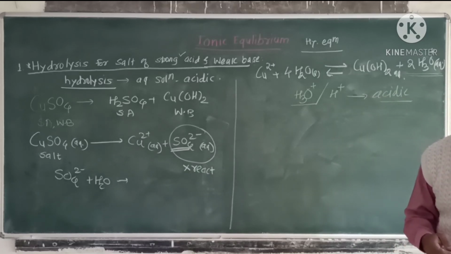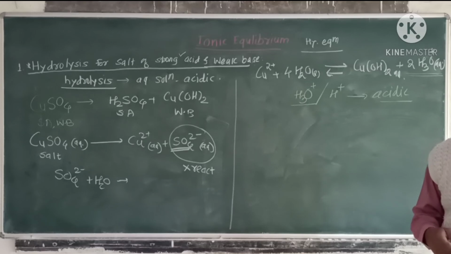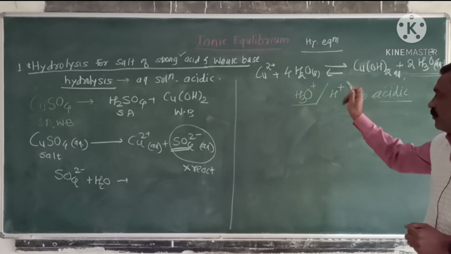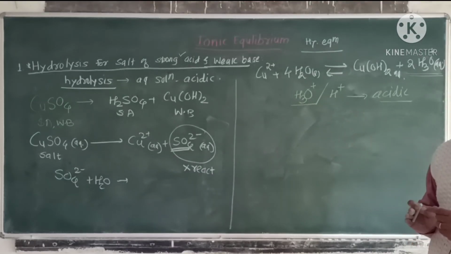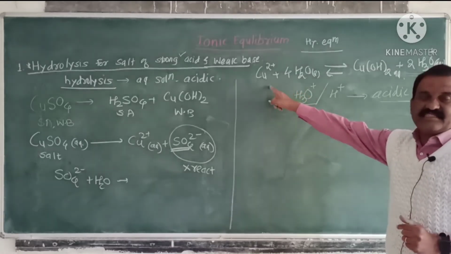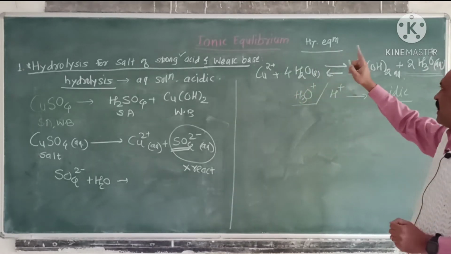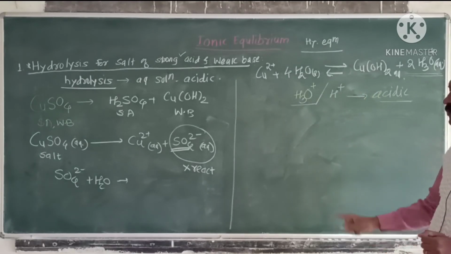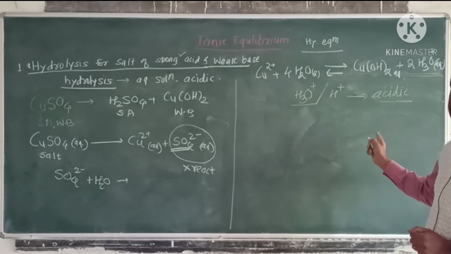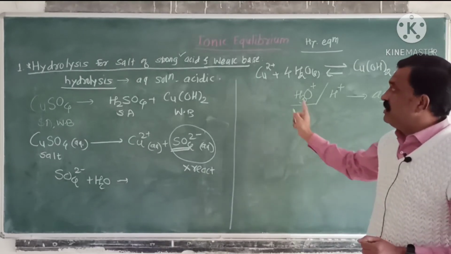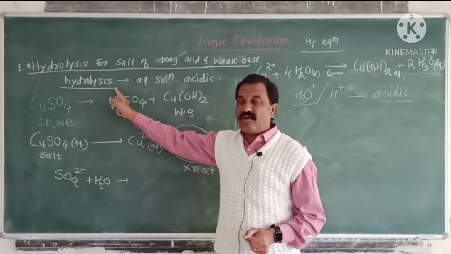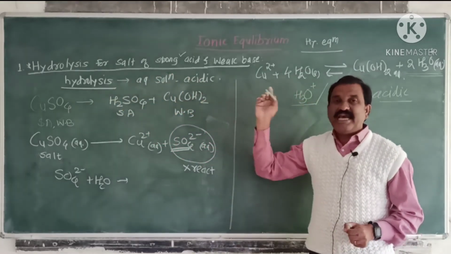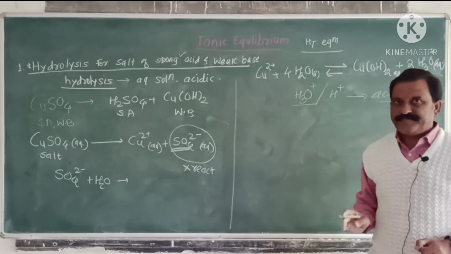After the reaction, the solution becomes acidic in nature due to presence of hydronium ions. Hence, we can say that these cations of a salt combine with the water to produce acidity to the solution, and hence a salt of strong acid and weak base undergoes hydrolysis and the solution becomes acidic in nature.